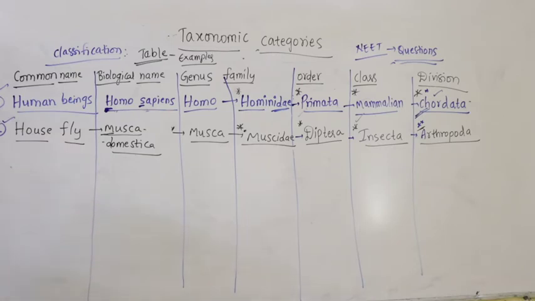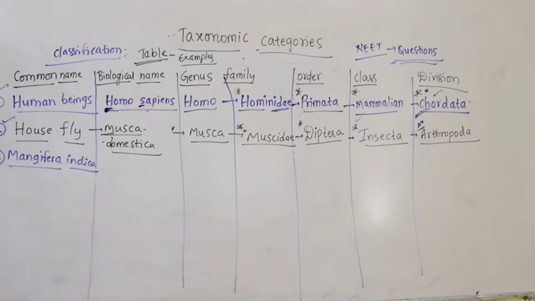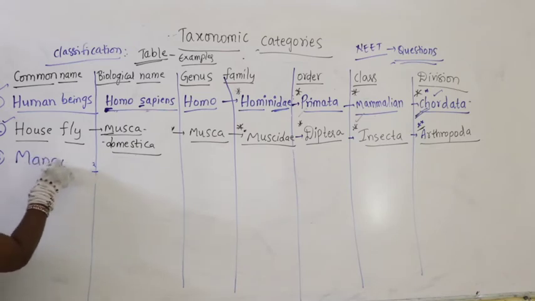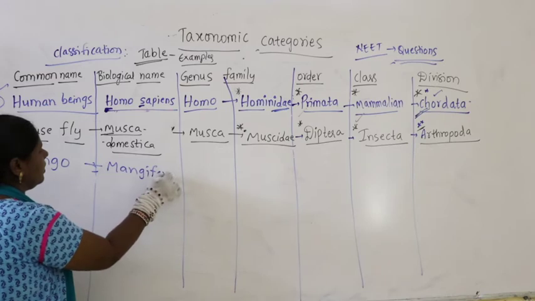Now let us talk about a plant example: Mangifera indica. You all know it very well. First we need to write the common name. Better you write down the common name for Mangifera indica. What is the common name? Mango. What is the scientific name for mango? Mangifera indica.